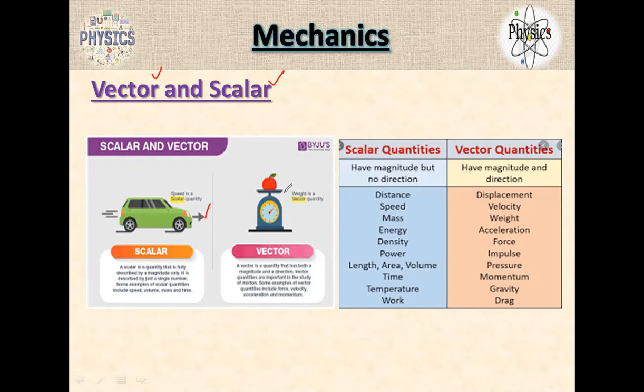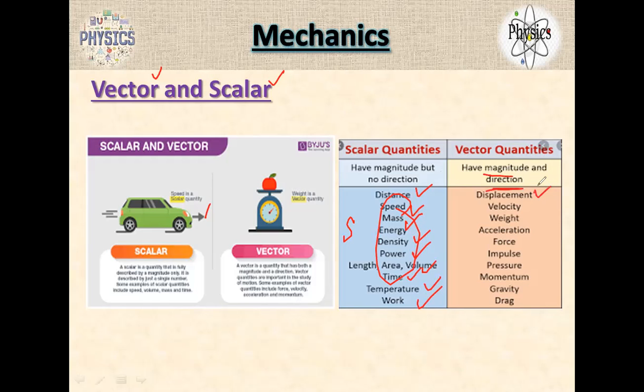What is the distance from A to B? It's scalar, right? What is the displacement from A to B? It's a vector quantity. Velocity is a vector quantity. So distance is a scalar, speed is a scalar, mass is also. How much you weigh, it doesn't change. Energy, density, length, area, volume, time, temperature, work, all these quantities are scalars.